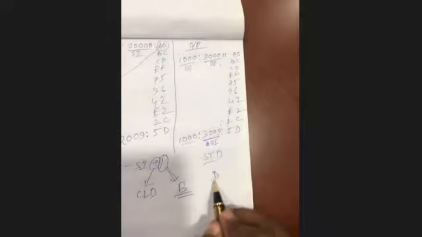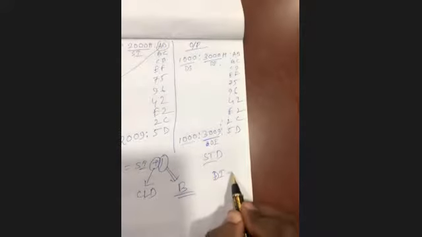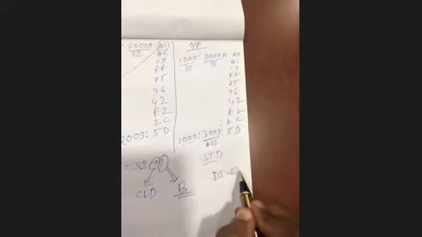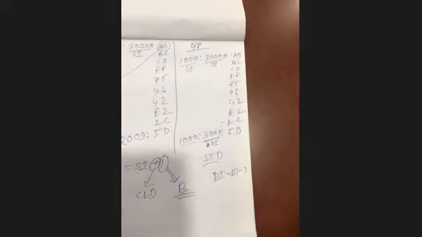So DI will be DI minus 1. Again, it will be loads B and stores B. Between these two, there is the instruction STD.